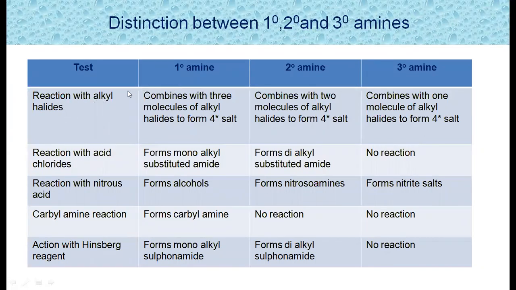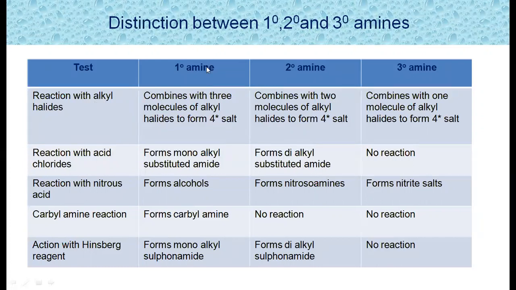When a primary amine reacts with alkyl halides, it reacts with a total of 3 moles of alkyl halide and forms the quaternary salt. Whereas a secondary amine reacts with only 2 molecules of alkyl halide and forms the quaternary salt. Whereas a tertiary amine reacts with only 1 molecule of alkyl halide and forms the quaternary salt.